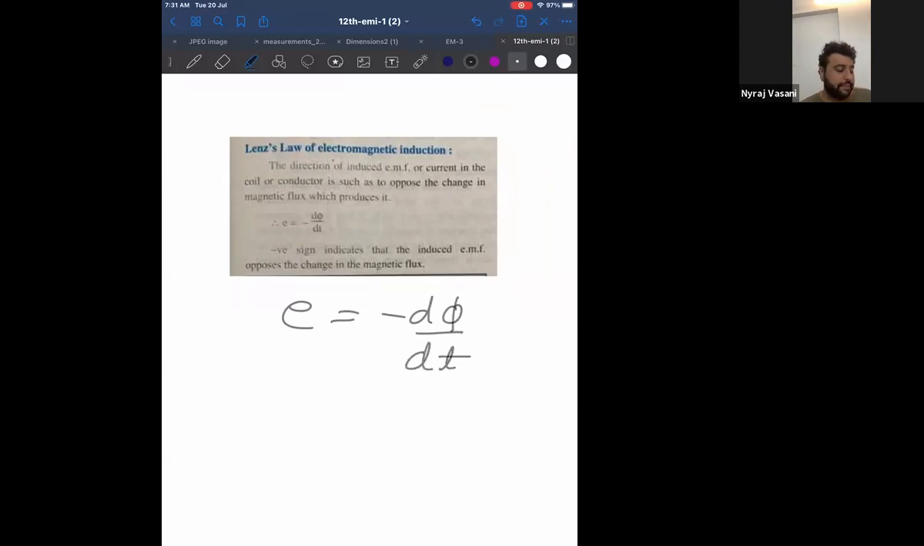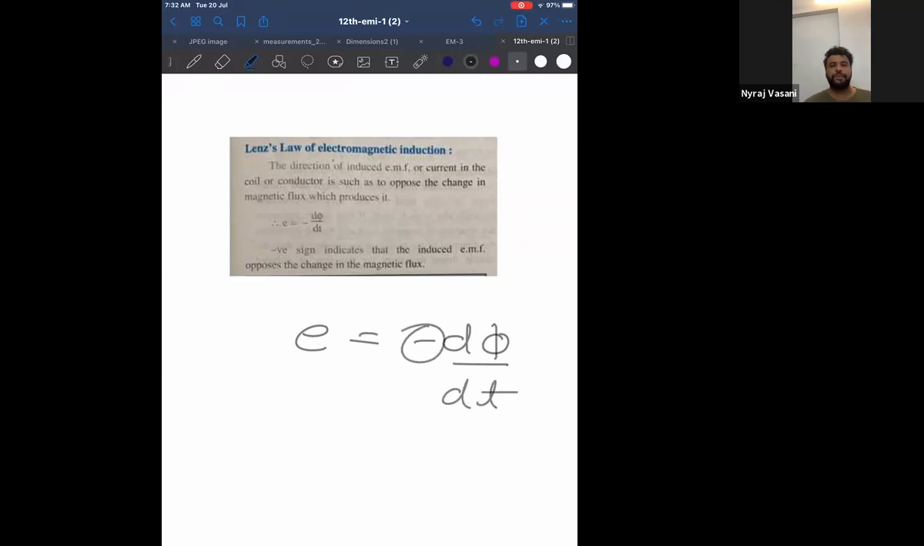He said that the direction of induced EMF in a coil or a conductor is such that it opposes the magnetic flux that produces it. Now, the negative sign indicates that EMF and flux oppose each other, or they are going in opposite directions. This is actually the right formula. So, what Lenz said, E is equal to minus d phi by dt, where minus indicates opposition.